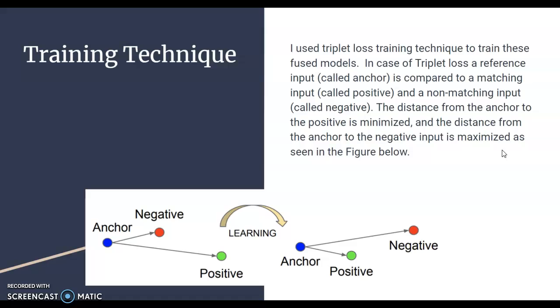Training technique: I use triplet loss training technique to train these fused models. In case of triplet loss, a reference called anchor is compared to a matching input called positive and a non-matching input called negative. The distance from the anchor to the positive is minimized, and the distance from the anchor to the negative input is maximized, as seen in the figure below.